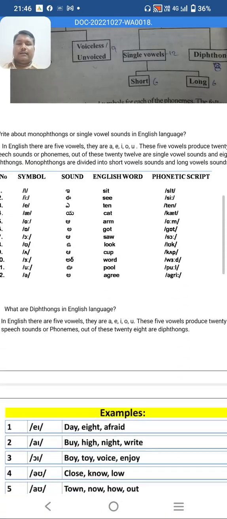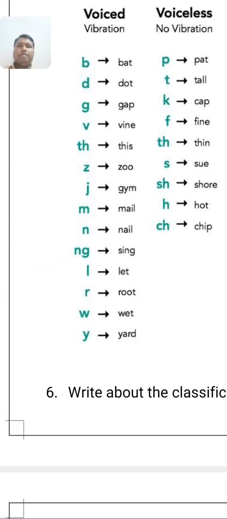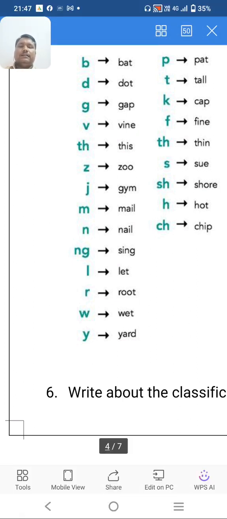Voiced consonants: b, bat; d, dot; g, gap; v, wine; d, this; z, zoo; j, gym; m, mail; n, nail; ng, sing; l, let; r, rat; w, wet; y, yard.